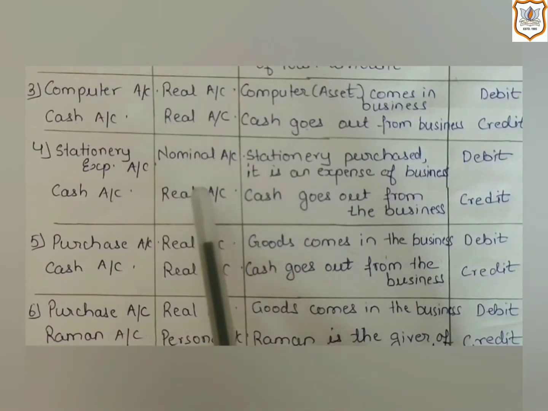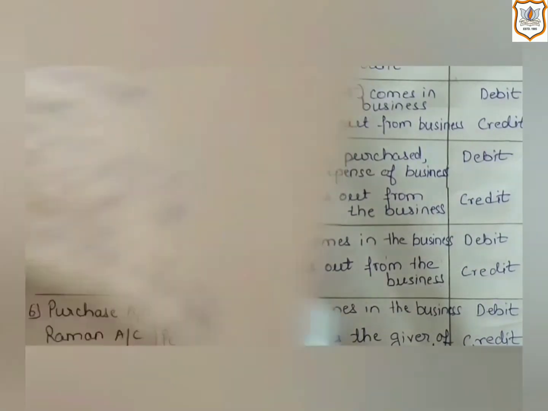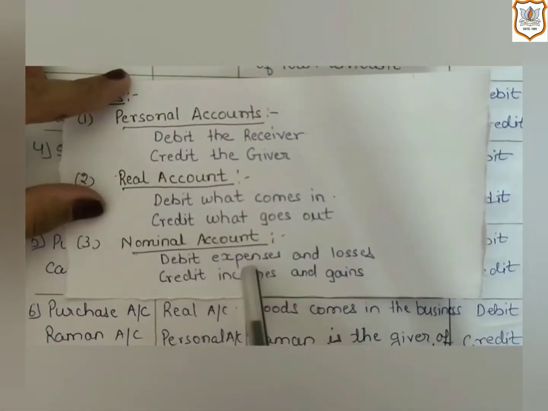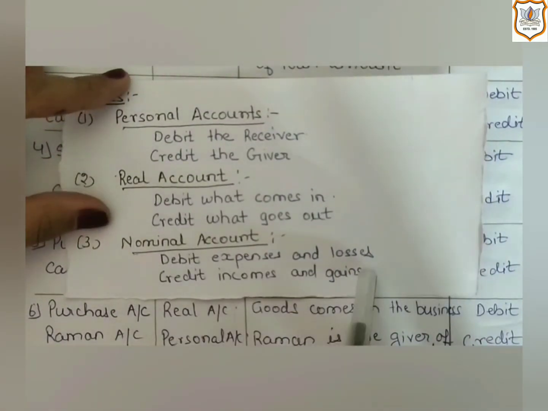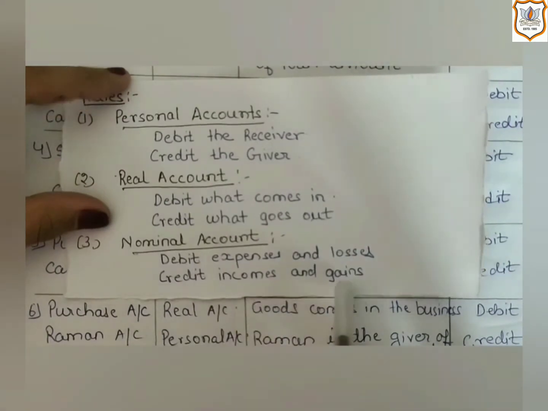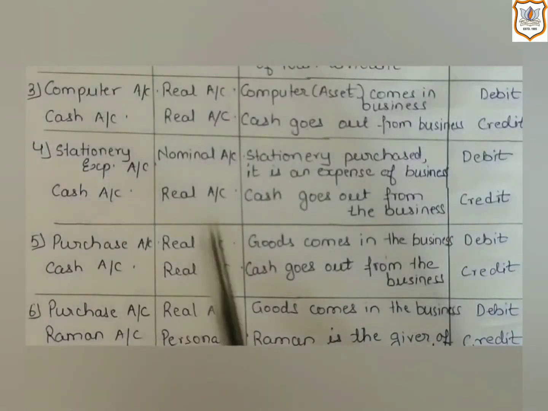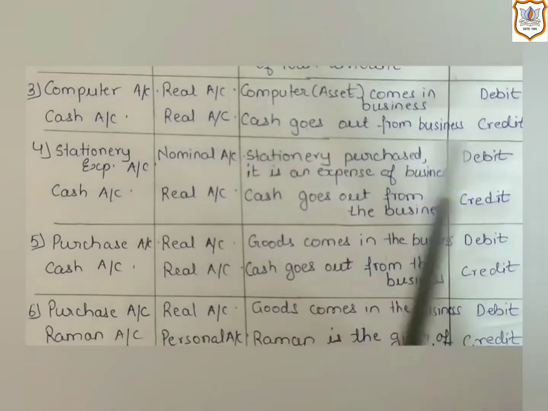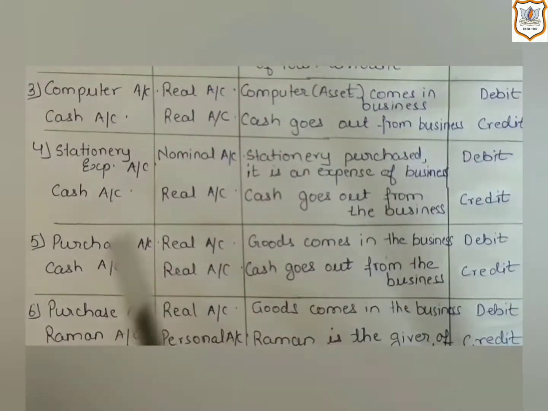And what is the rule of nominal account? Nominal account says that debit expenses and losses and credit incomes and gains. As stationery is an expense for the business, it will be debited. Now the second account is the cash account.